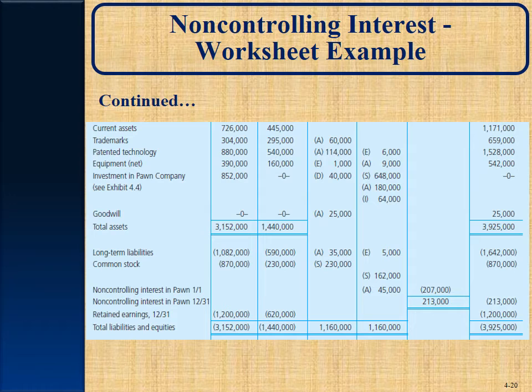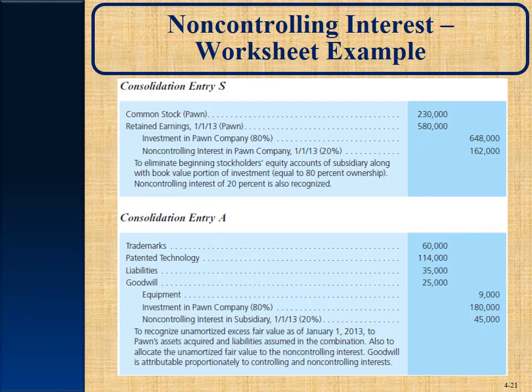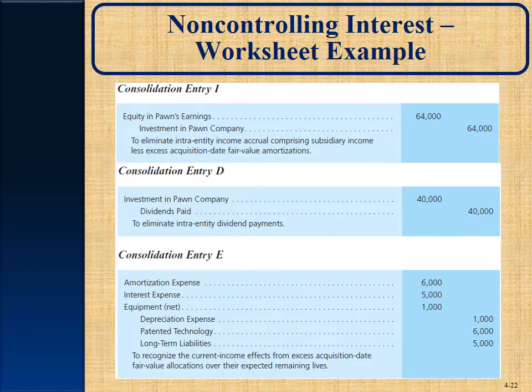I'm going to continue here. I hate the way they split this up. So we're going to stay on page 157. I'm going to go to the next slide. There are our consolidation entries again. They're in your book though. Consolidation entries S, A, I, D, and E. We've explained all this.